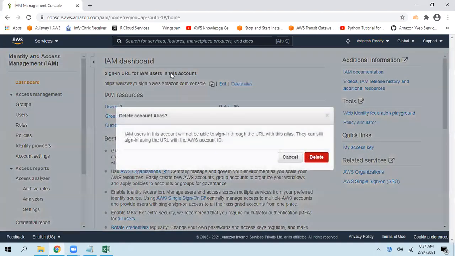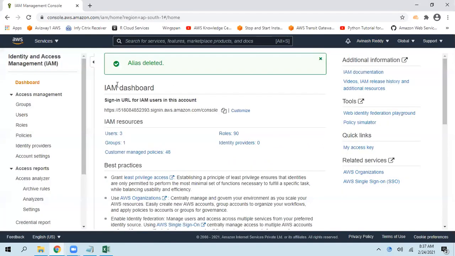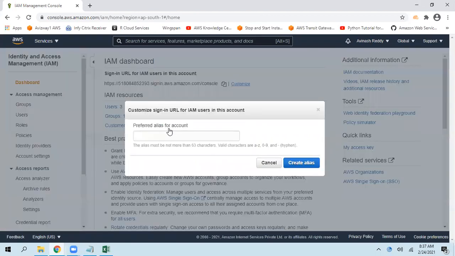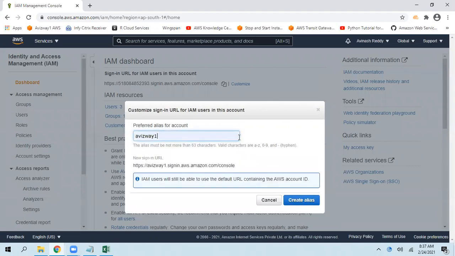It looks like this. Your alias looks like this. So now instead of remembering this 12-digit account ID, you want to give a name. Click on customize, and here you need to give the alias name you want. But one thing, this alias should be unique. It should not be taken by any other users.